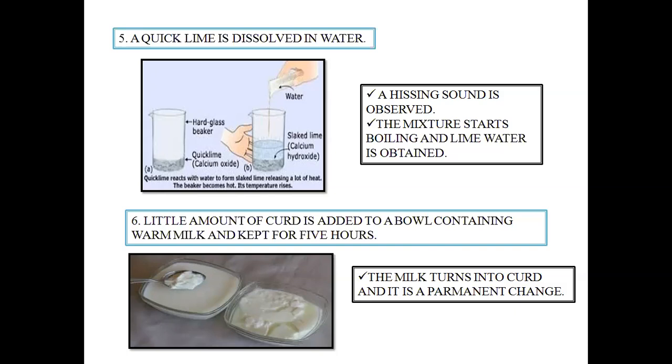Now due to that enzymatic activity, the entire milk turns into curd. Since we cannot reverse the condition and get back the original things, it is both a permanent change and definitely a chemical change too.